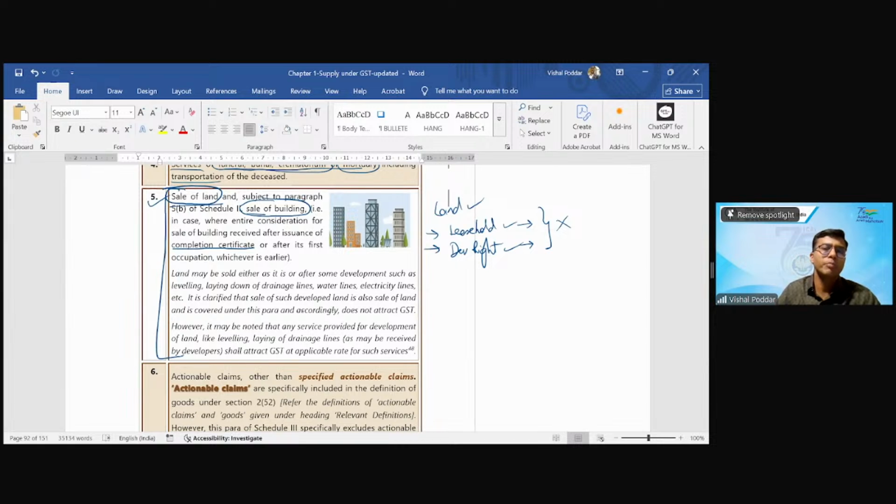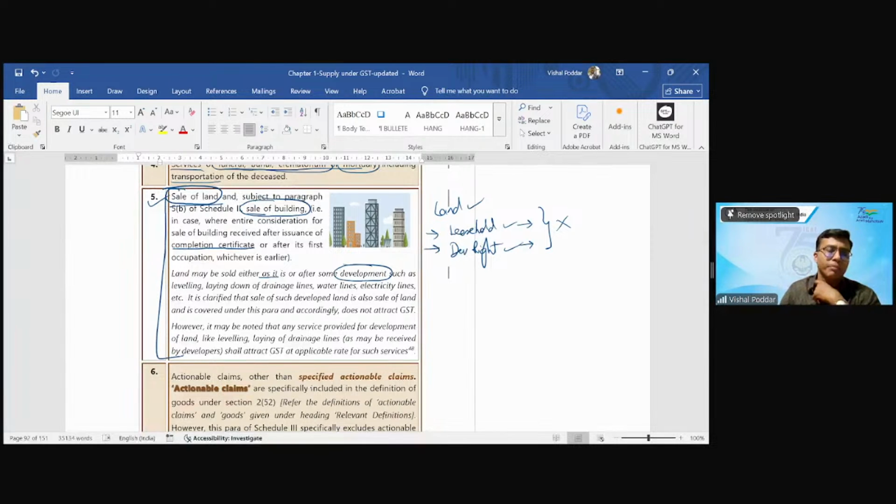So in times to come, you will get the answer. But just to update you for the time being, this is what is the position. Now, in relation to this, one point which is important, which is covered here, that we will discuss is land may be sold either as it is or after carrying out some development.